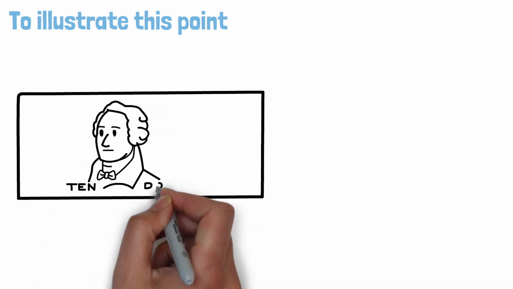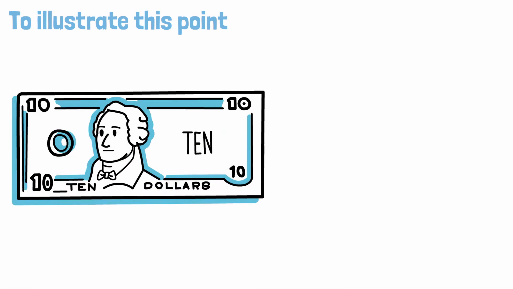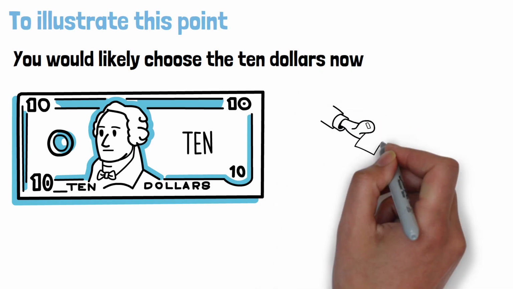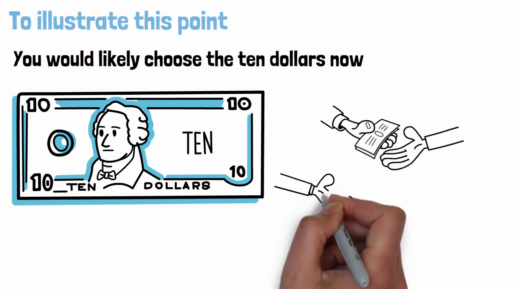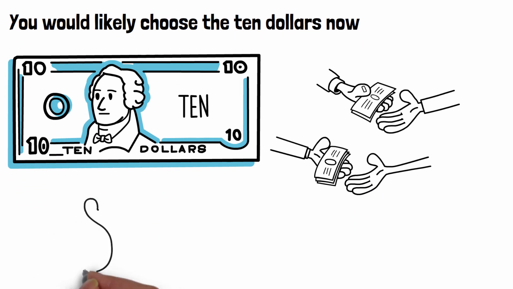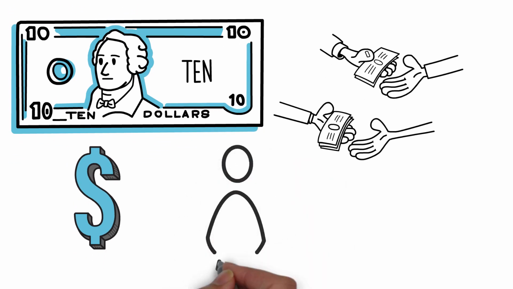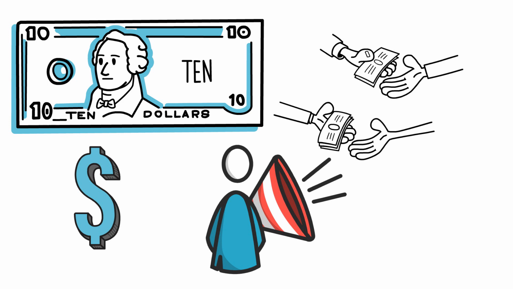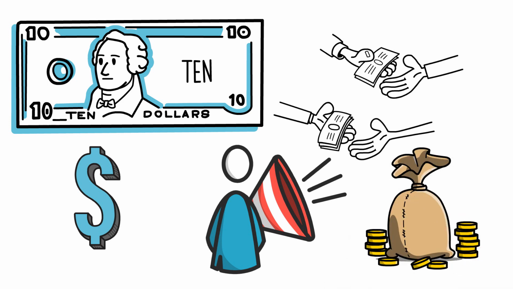To illustrate this point, consider if I were to offer you $10 now or $10 a year from now. You would likely choose the $10 now. That's because you can take that $10, invest it, and potentially turn it into $11 or more over the course of a year. So you're essentially $1 better off by having the money sooner. This concept underscores the importance of discounting future cash flows to their present value, reflecting their true worth to us today.